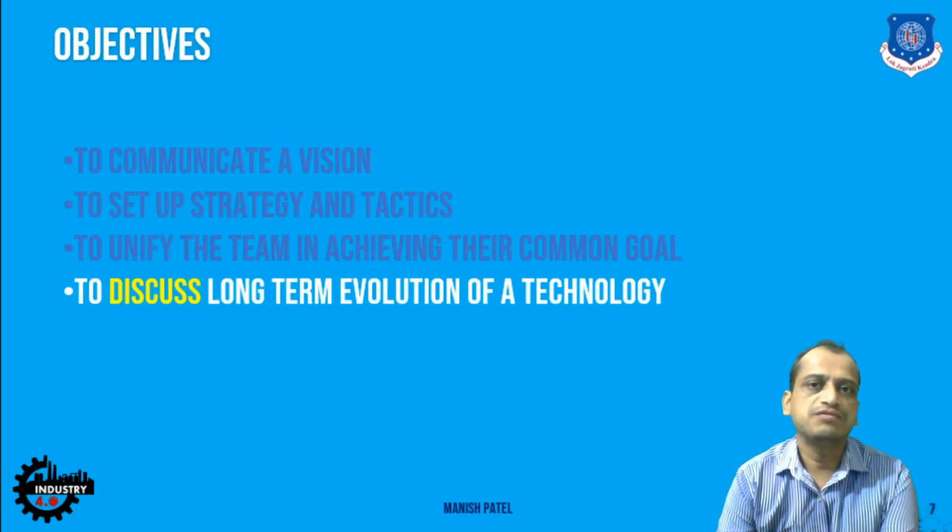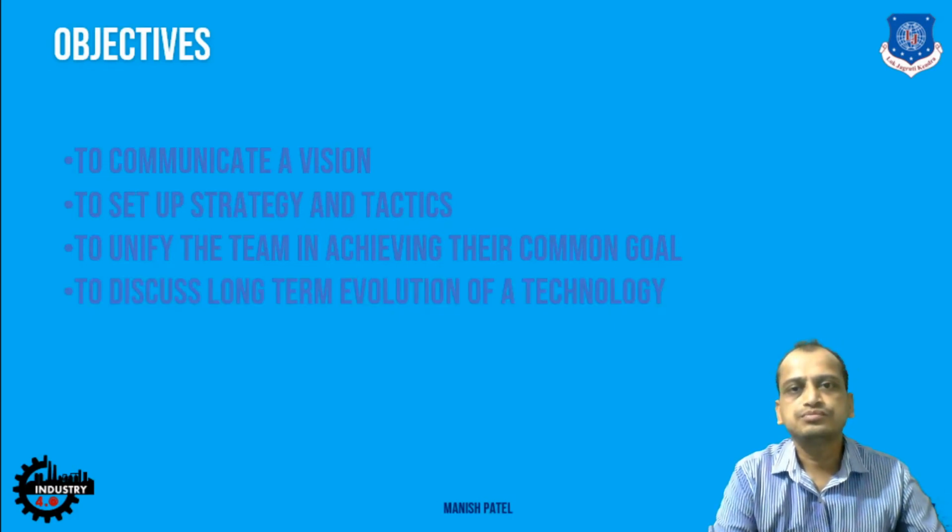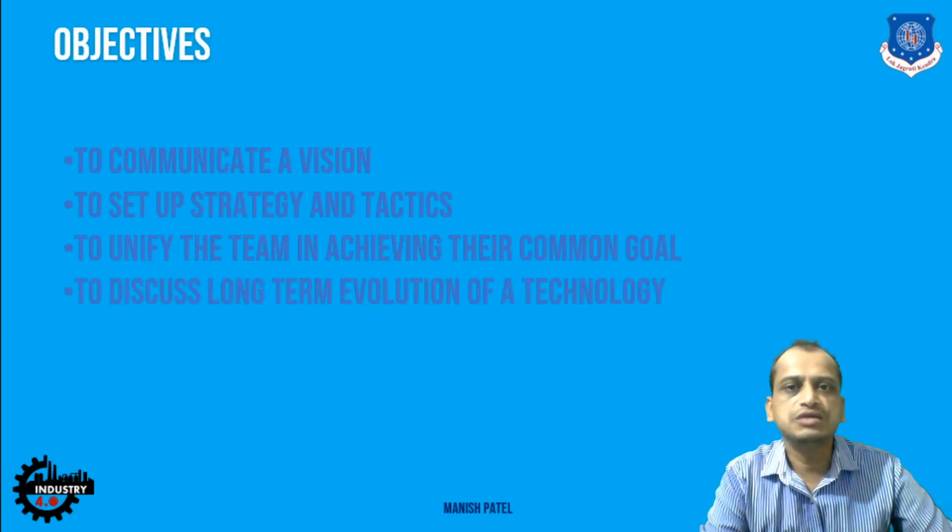Let's say, for example, when the first iPhone was launched, it also enables the company to visualize how that product is going to evolve from past to now. If you talk about iPhone 12 right now, it has evolved much, right? So that kind of thing can be easily visualized with the help of a roadmap. So these are some of the objectives why companies are employing the roadmap.